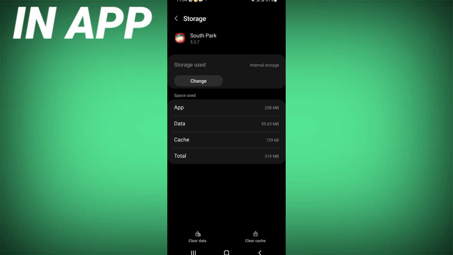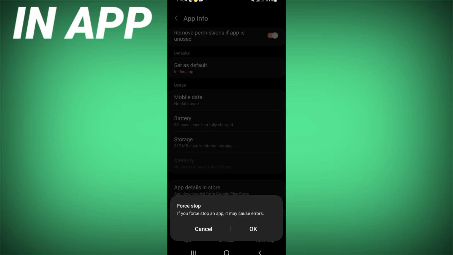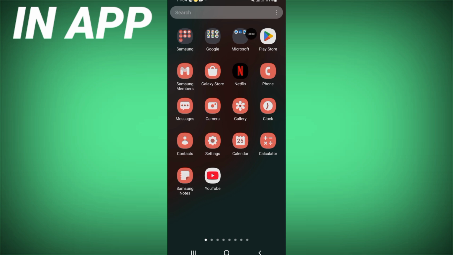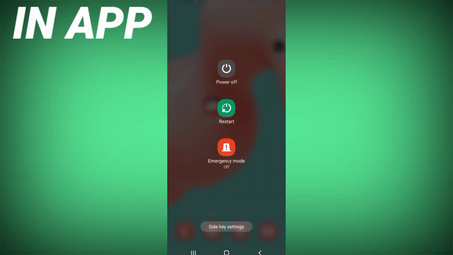So go back right now, click on force stop, and click OK. Go to the Play Store or App Store, update South Park, and then restart your device, and that's all.